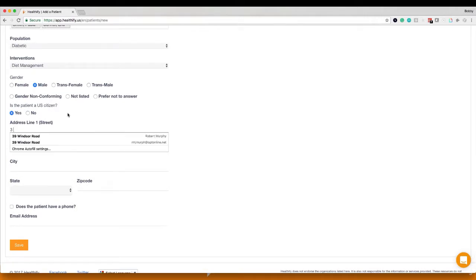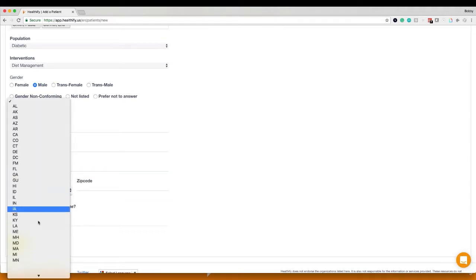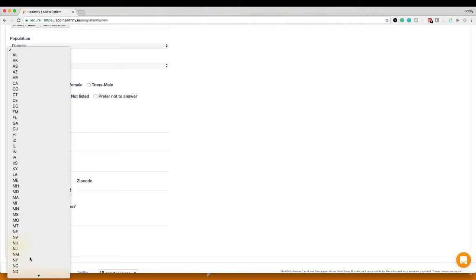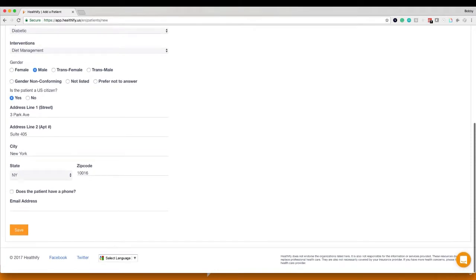JZ lives at 3 Park Ave, and JZ lives on Suite 405, and that's in New York, New York 10016. Perfect. Down here, does JZ have a phone?